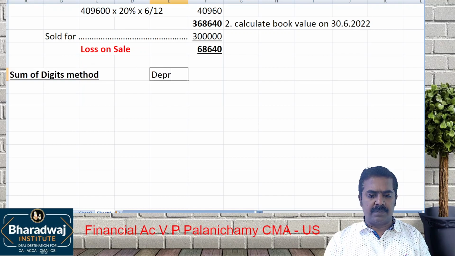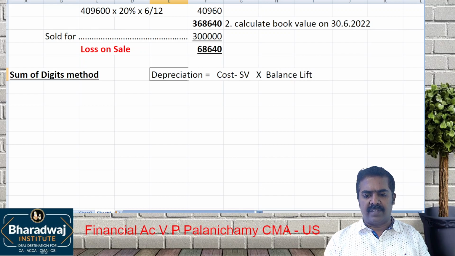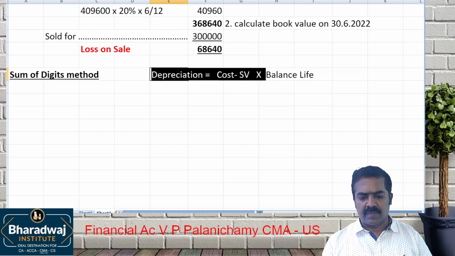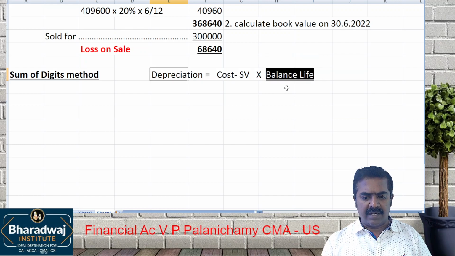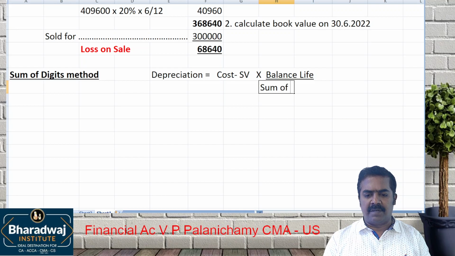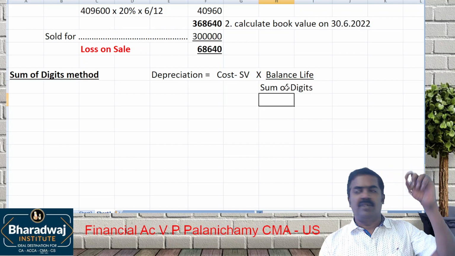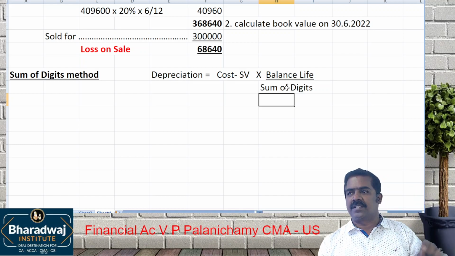Depreciation is equal to cost minus scrap value into balance life divided by sum of digits. Sum of digits is nothing but, if there are 5 years, 1 plus 2 plus 3 plus 4 plus 5.